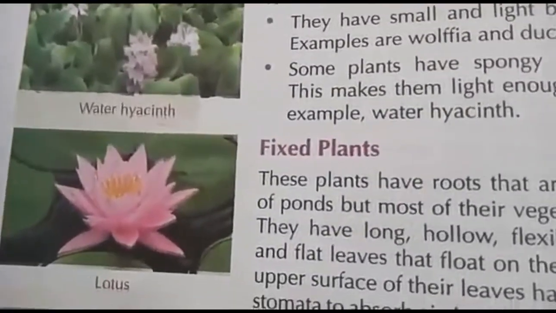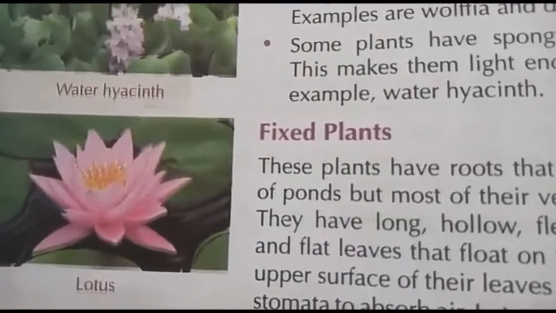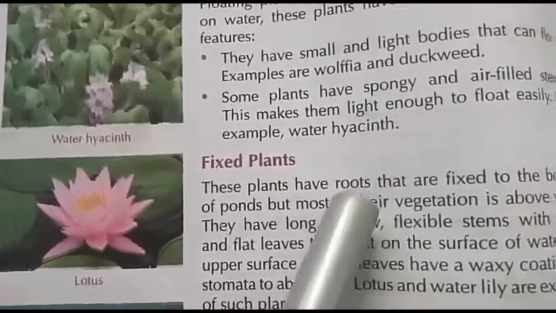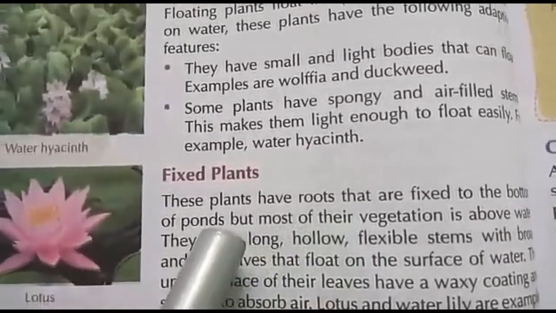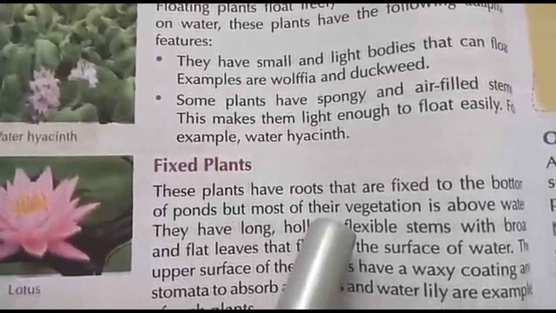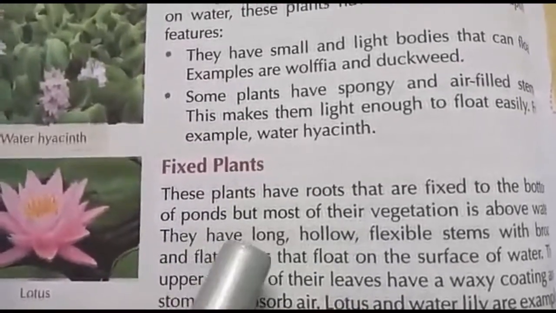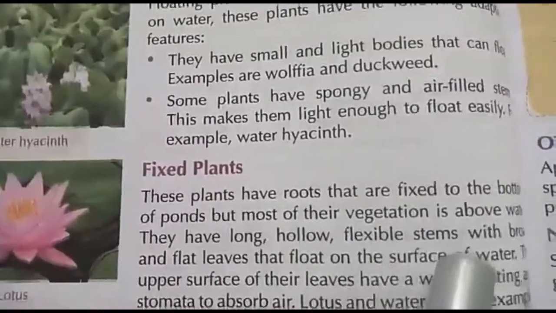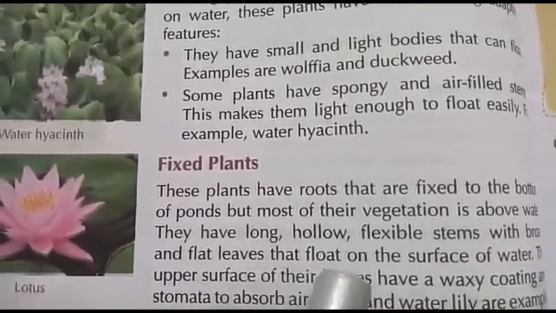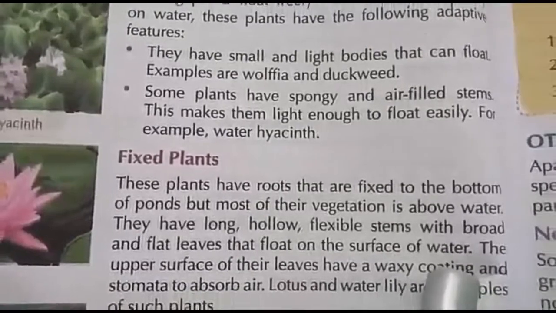Fixed plants. Some plants are fixed in the water. Their roots are fixed to the bottom of the ponds, but most of their vegetation is above. They have long, hollow, flexible stems with broad and flat leaves that float on the surface of the water.